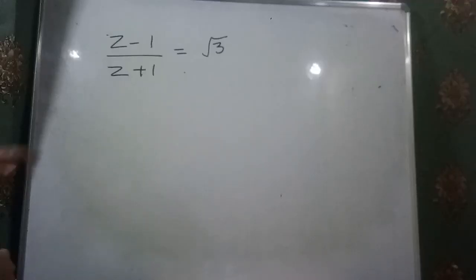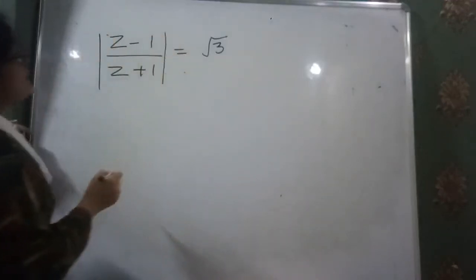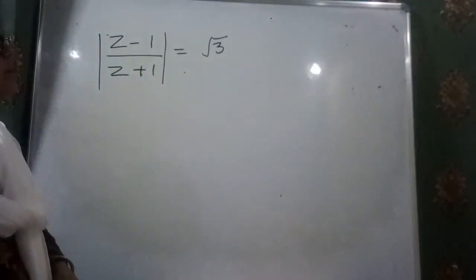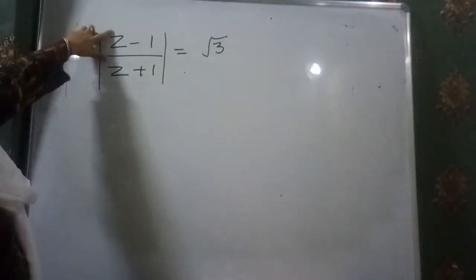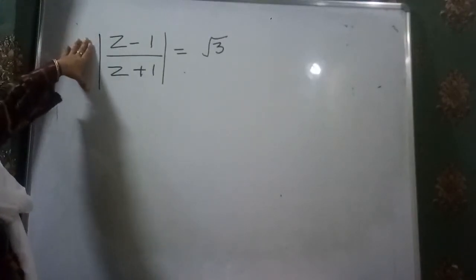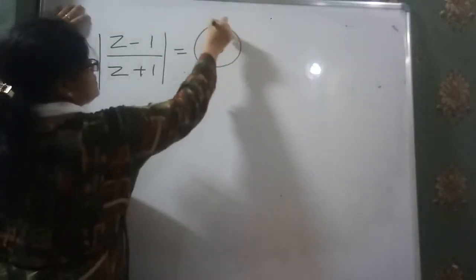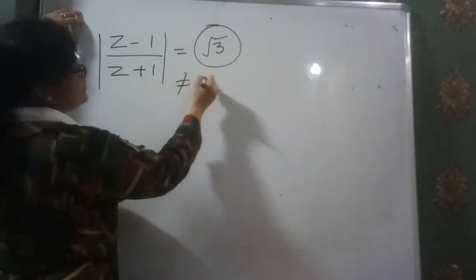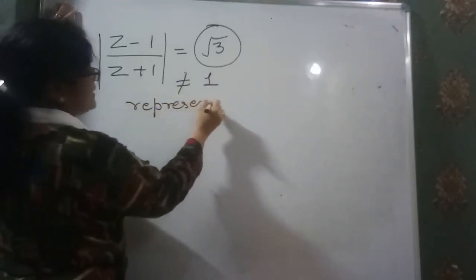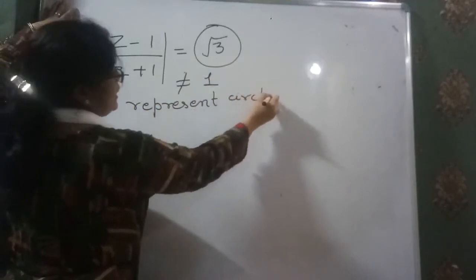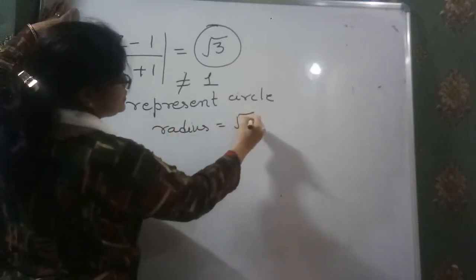Now see the next question I have written over here. The equation of a complex number is given in this way, and we have to tell the locus of that equation, whether it is a circle, ellipse, parabola, etc. Now we see that in this case this is not equal to 1. That means it represents a circle. It's so simple to identify. And the radius of that circle is simply under root 3.